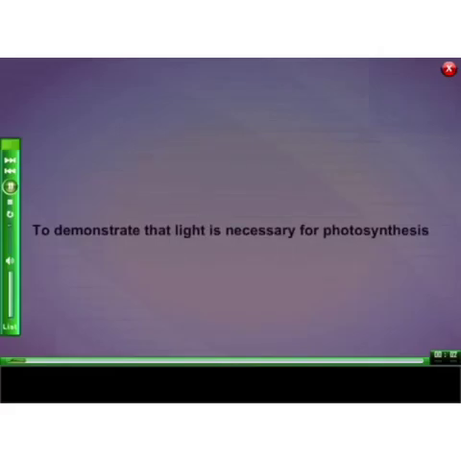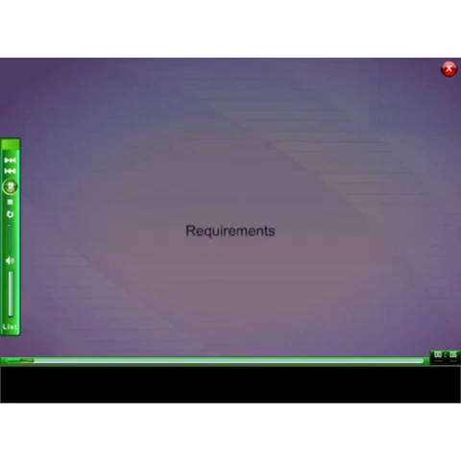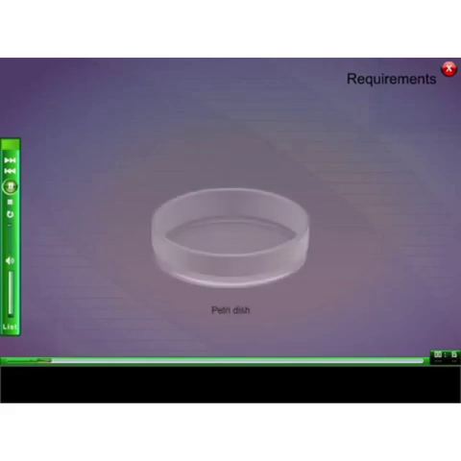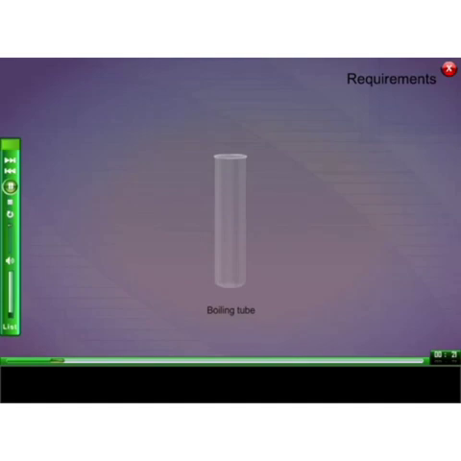Now we are going to see the experiment to demonstrate that light is necessary for photosynthesis. The requirements for this experiment: the first one is the potted plant, the next one is the petri dish, the third one is the boiling tube, and the next one is the alcohol, none other than ethyl alcohol.